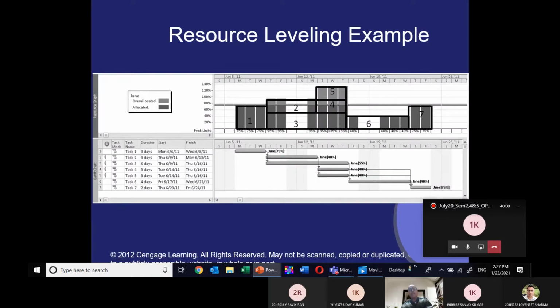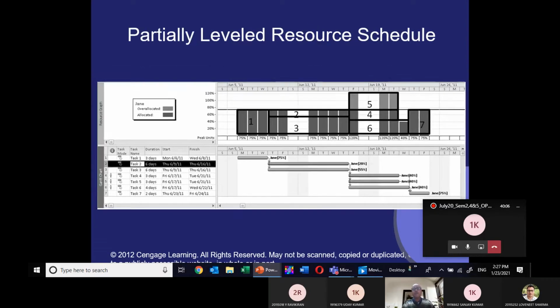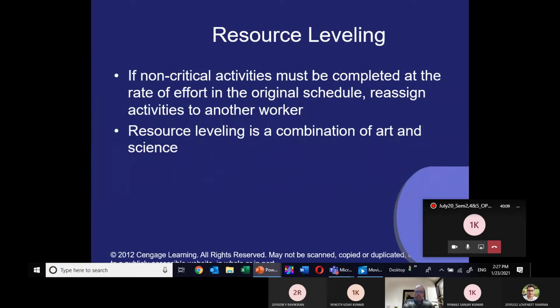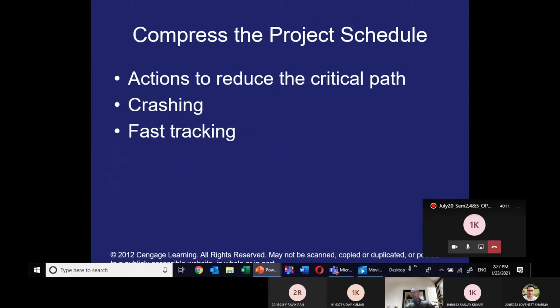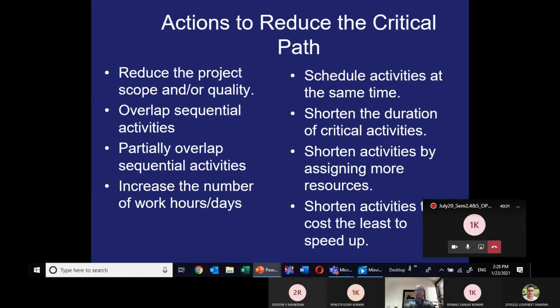This is the resource level overloading example, which we can do with the help of software that is being demonstrated in this PowerPoint. Resource leveling we can do. Now the last important thing, third important learning objective of the resourcing of project is compressing the project schedule. Two important things we are doing: crashing and fast tracking. That you can see on the top. Action to reduce the critical path, crashing and fast tracking.